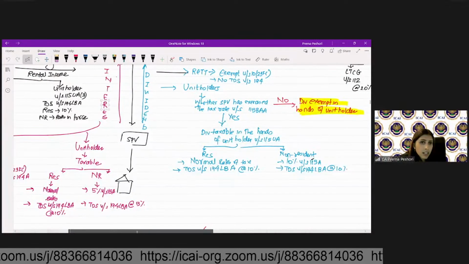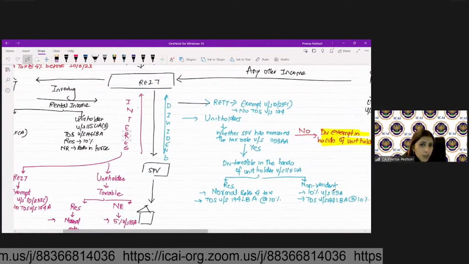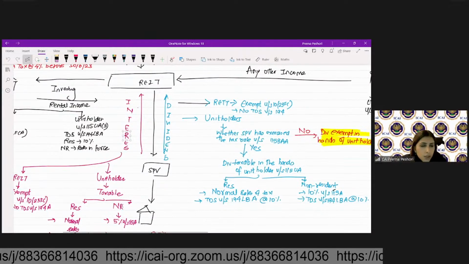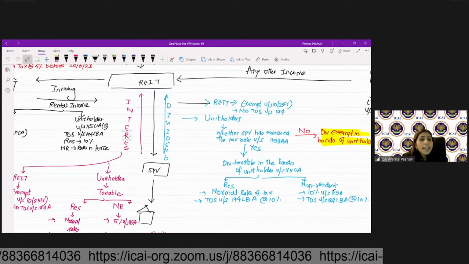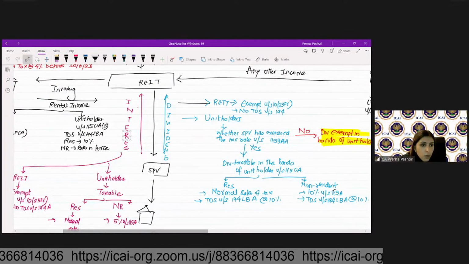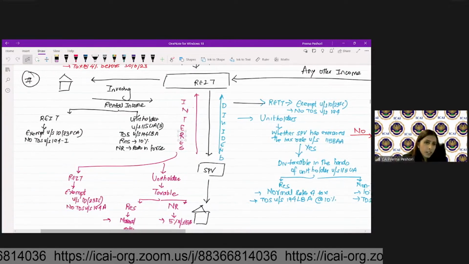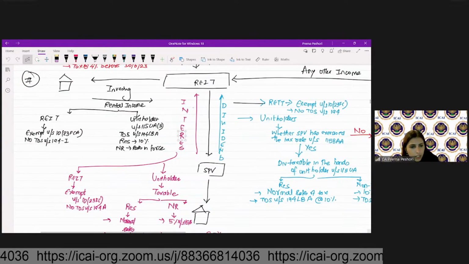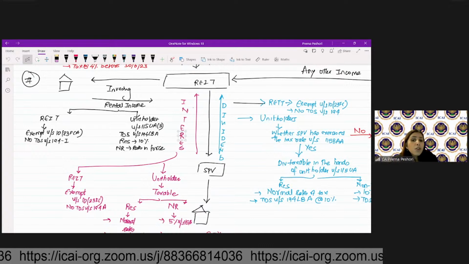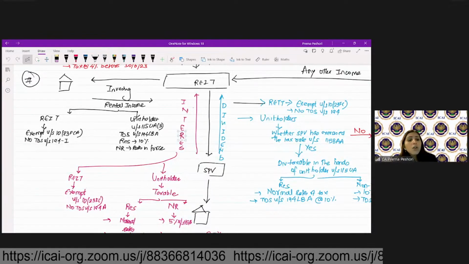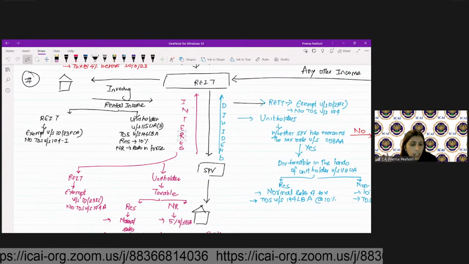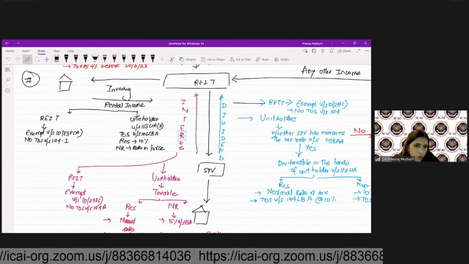Now, in case REIT has given loan to SPV and SPV is paying the interest on that. So again, interest which is there will be exempt in the hands of REIT. Again, REIT is a pass-through entity. Also, the SPV is not required to deduct the TDS under 194A. It will be taxed in the hands of unit holder.